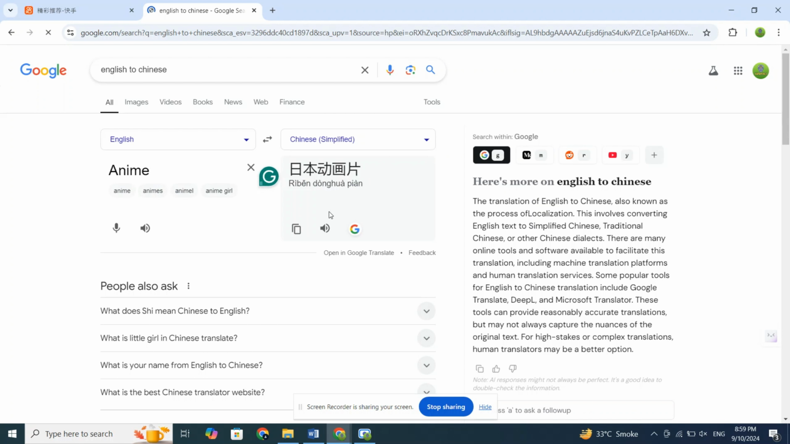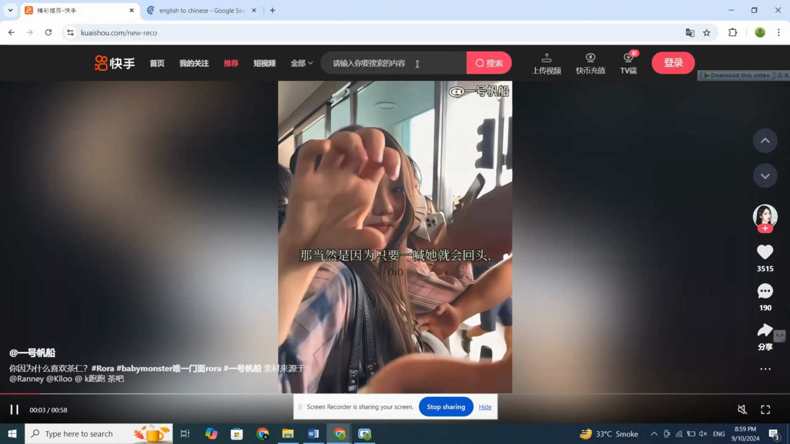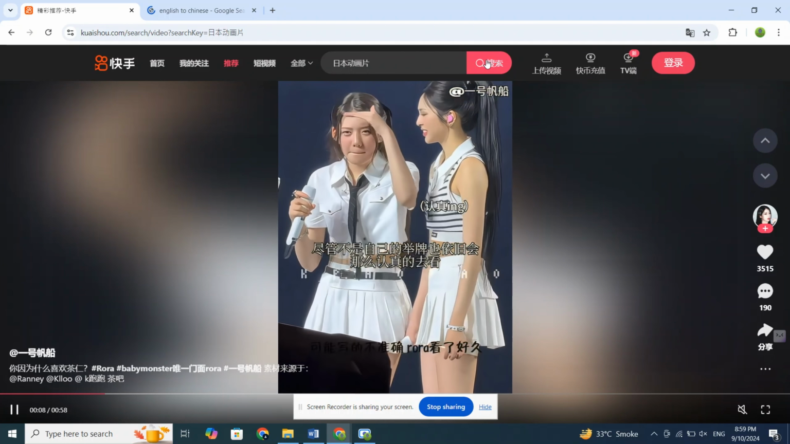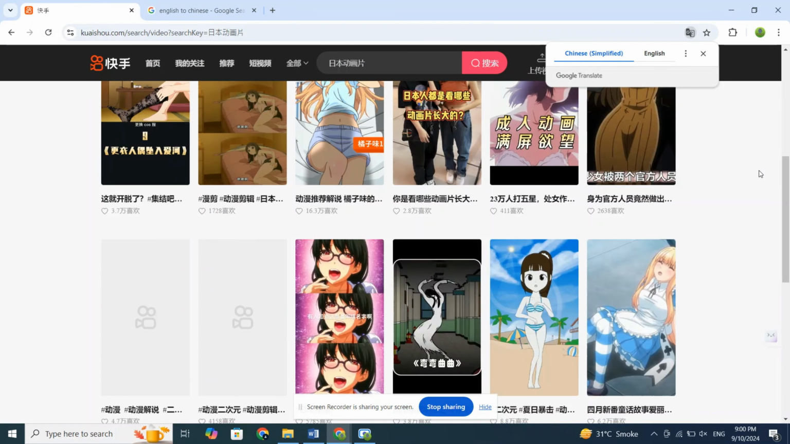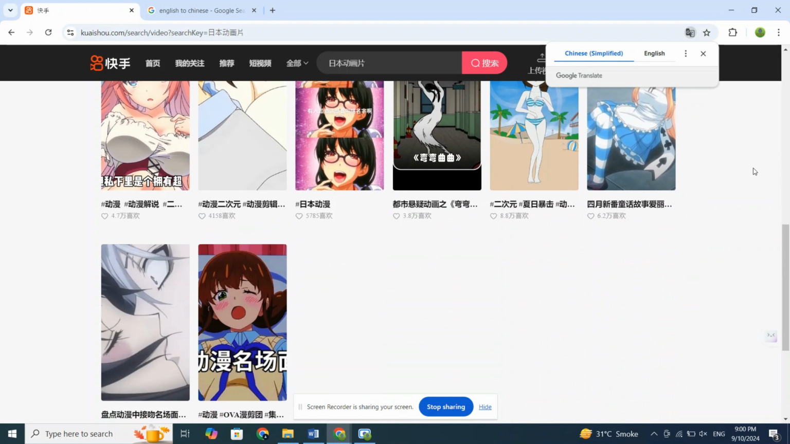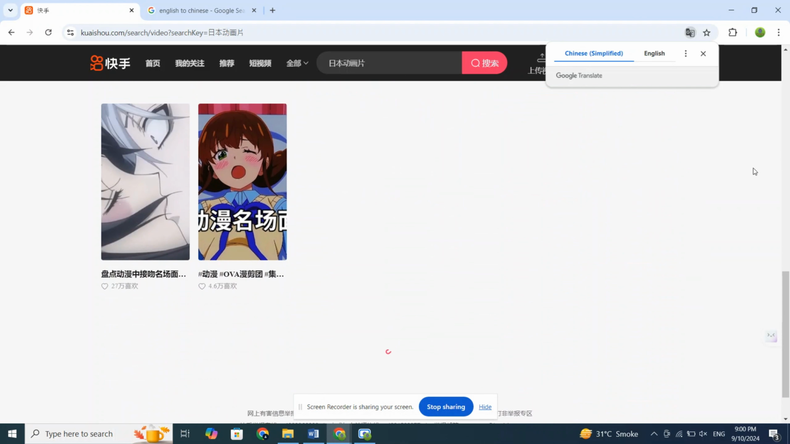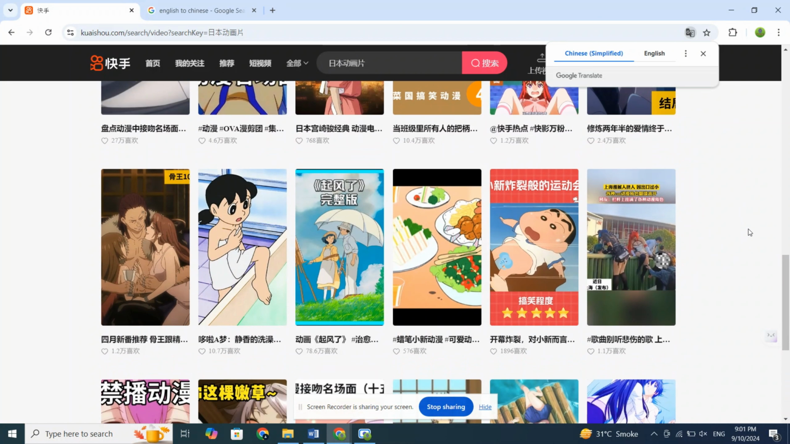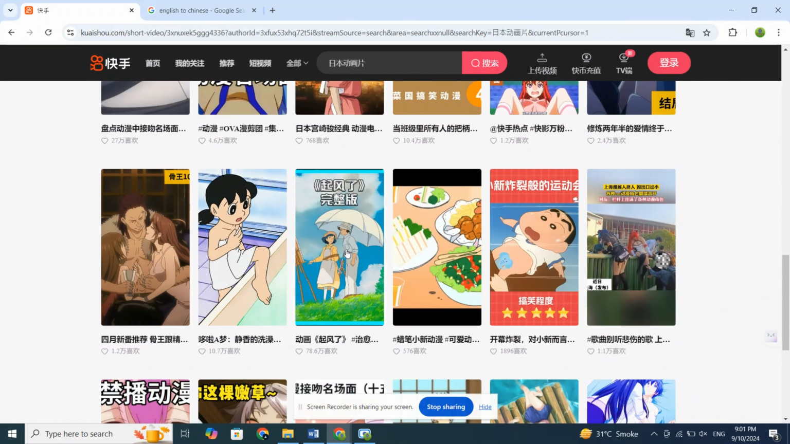Copy the translated text and paste it back into the Kuaishou search bar. You'll see many anime videos. Browse through the videos and select one with high engagement, as this indicates it will likely perform well on YouTube. Click on the video you want to use and copy its link.